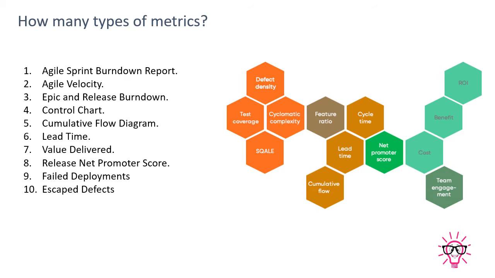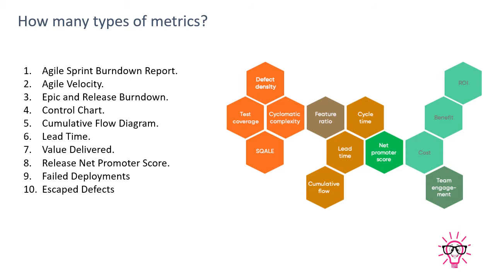Maybe that area is very tough technically, and how the team is driving that particular sprint. So it provides all this information.